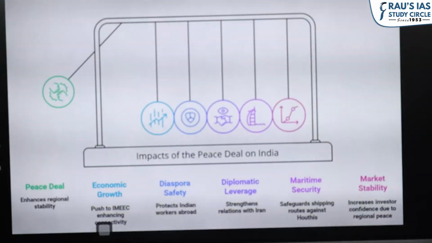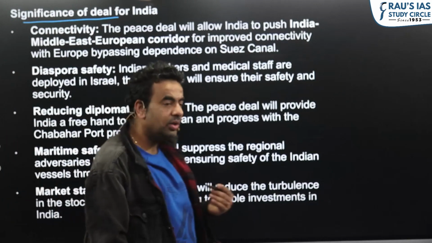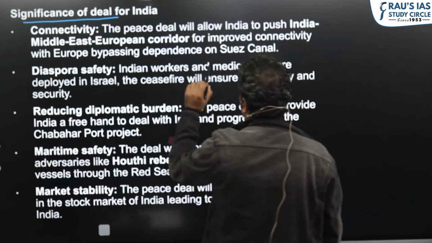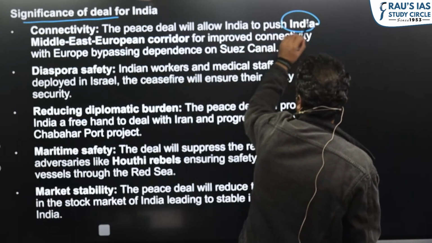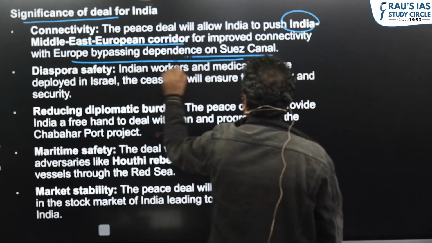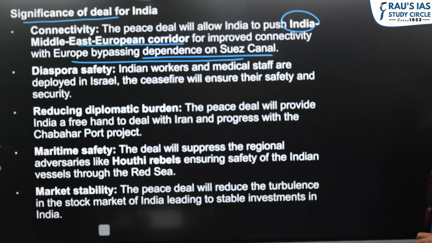So it is about this deal, this is not from exam point of view which is important. Important is the significance of this deal for India. So if peace will be assured, if normalization of ties will take place, the project which we announced during G20, that is IMEC, India Middle East Europe Corridor, we can refocus on this particular project, which is very important in our scheme of things.